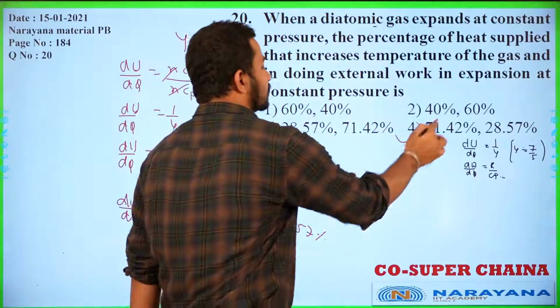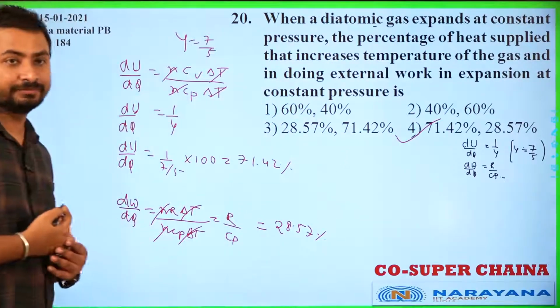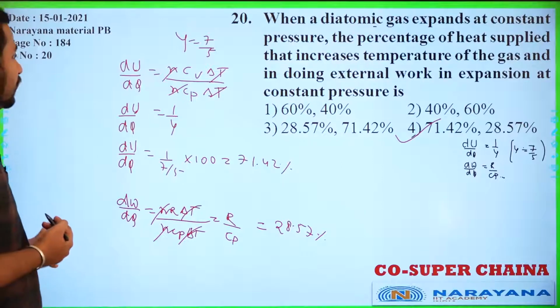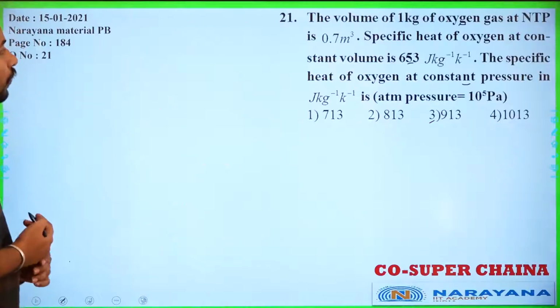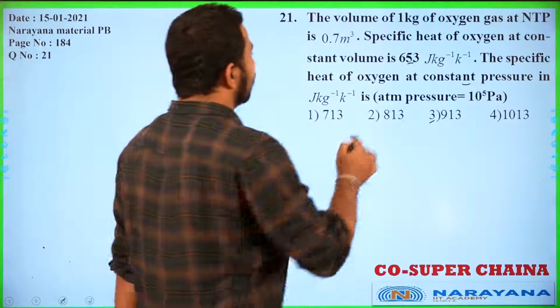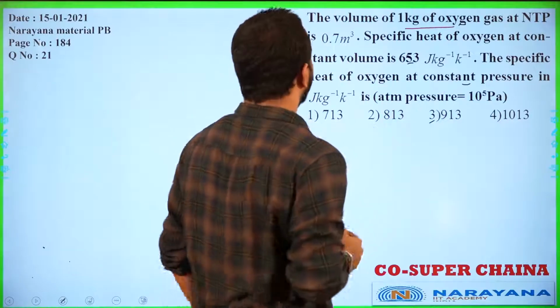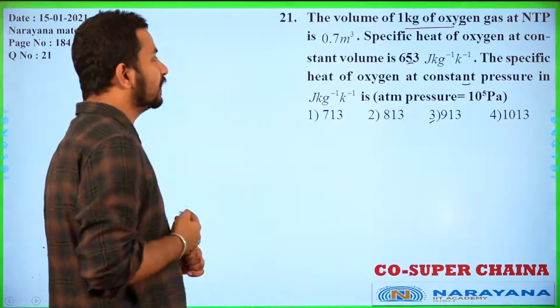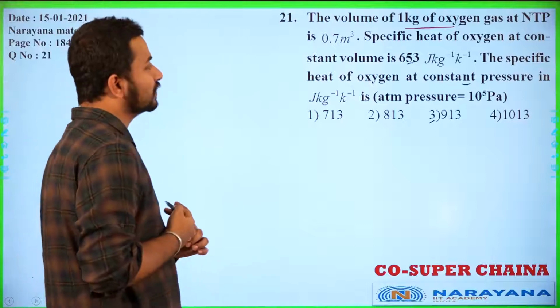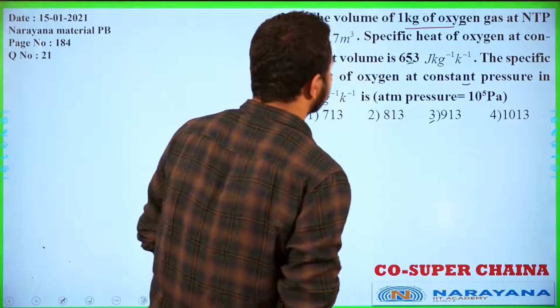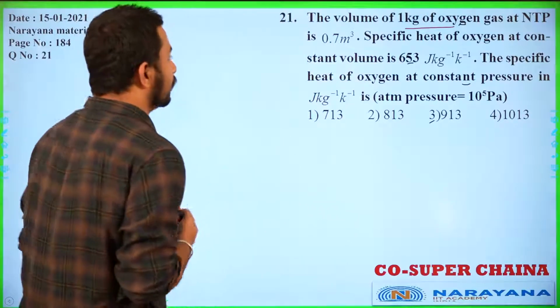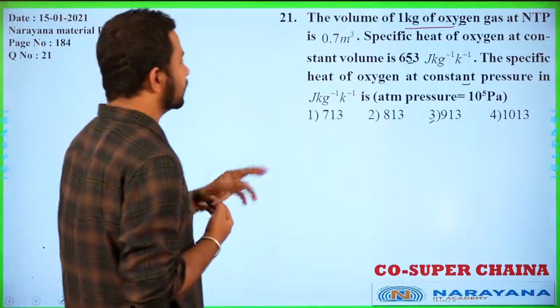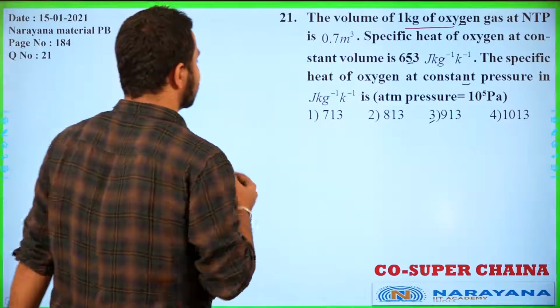So this will be the answer of this question, student. So let's proceed to the next question now. The volume of 1 kg of oxygen at NTP is this. The specific heat of oxygen at constant volume is given to be 653. So you need to calculate here the specific heat of oxygen at constant pressure.